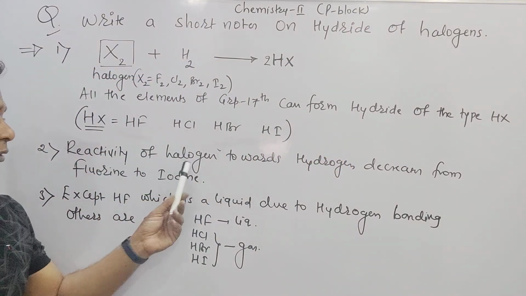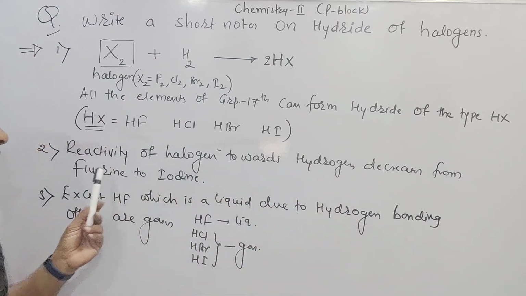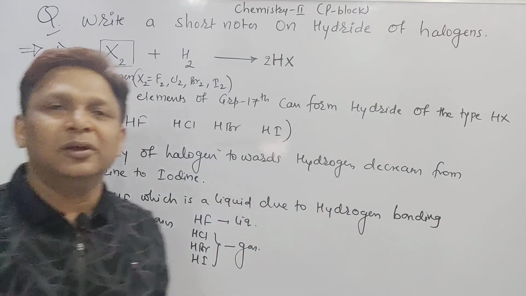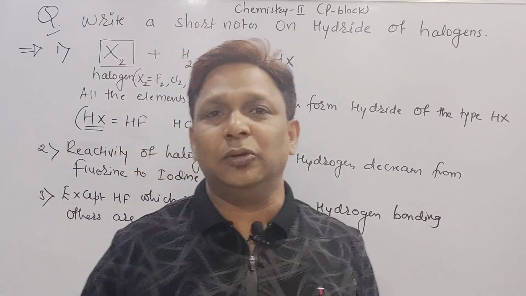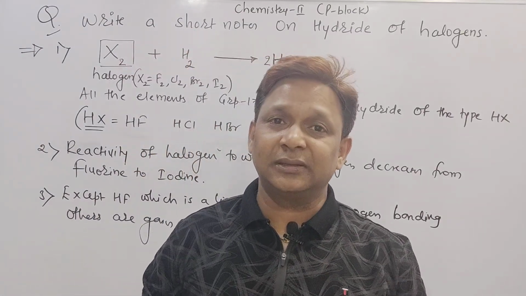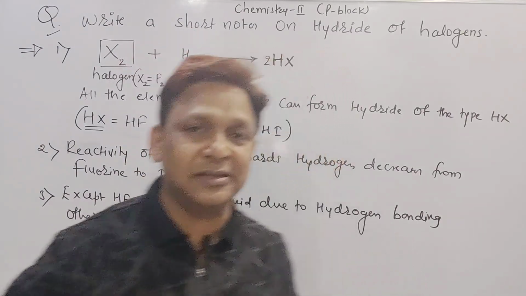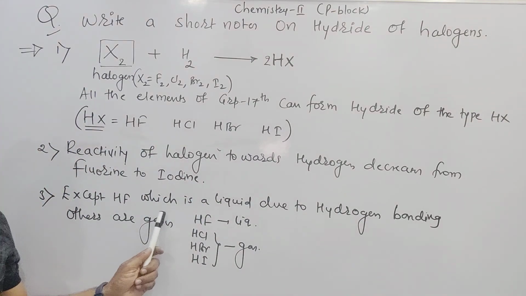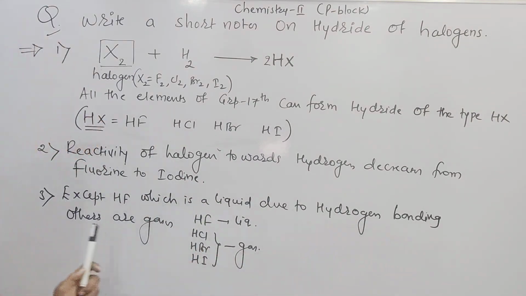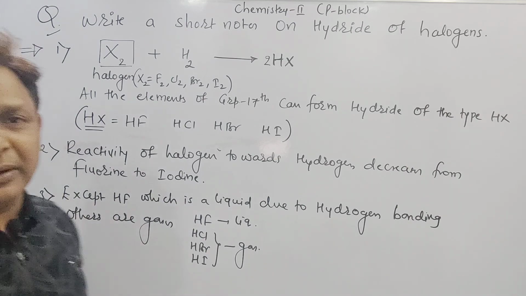The reactivity of halogen towards the hydrogen decreases from fluorine to iodine. Point number 3: HF is a liquid due to hydrogen bonding, but the others like HCl, HBr, HI are gases. So except HF, which is a liquid due to hydrogen bonding, the others are gases. So we have to mention here. Till now, three points are over.